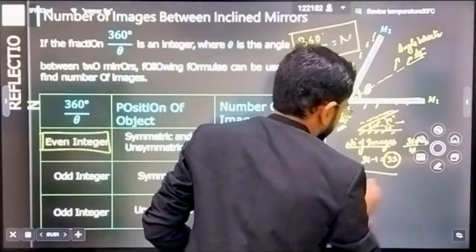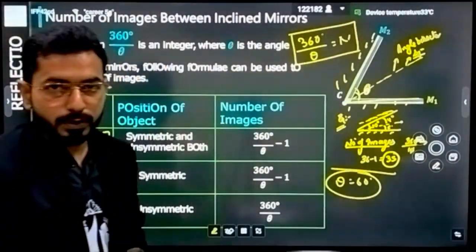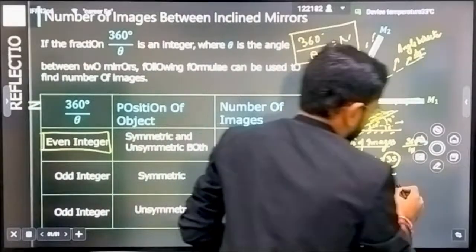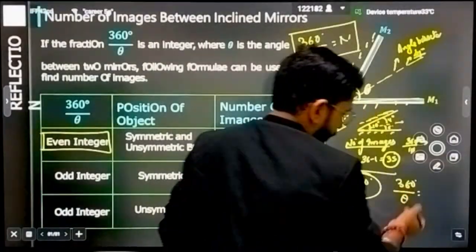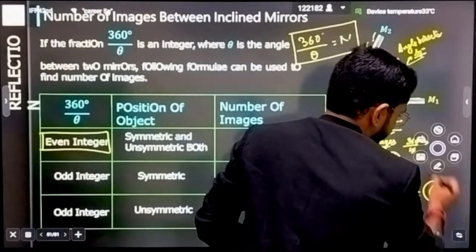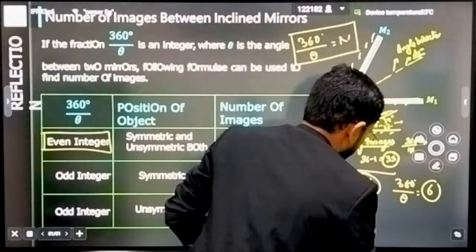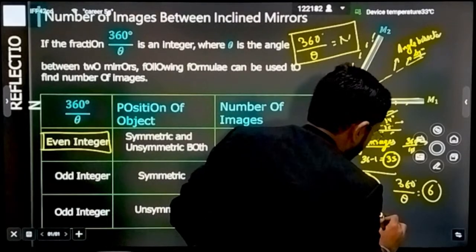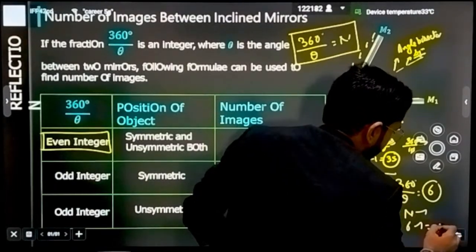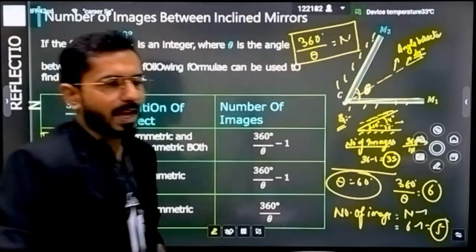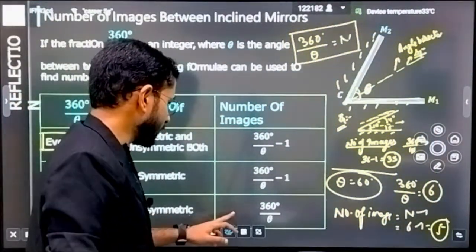Let's suppose this theta is equal to 60 degrees. If theta is 60 degrees, what will you get? 360 divided by theta, that is 360 divided by 60, which is equal to 6. So n is equal to 6. If the question is asking you the number of images, the number of images will be n minus 1, that is 6 minus 1. That means the answer will be 5 images. Is it clear?